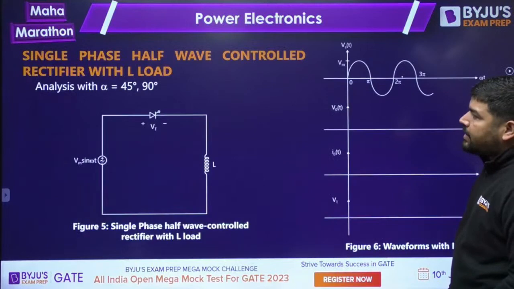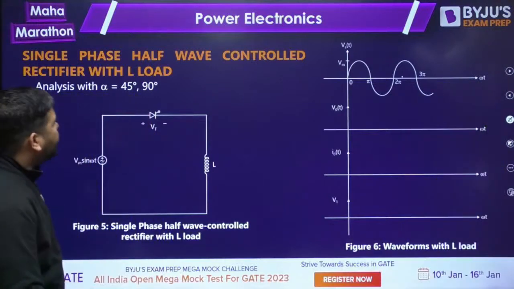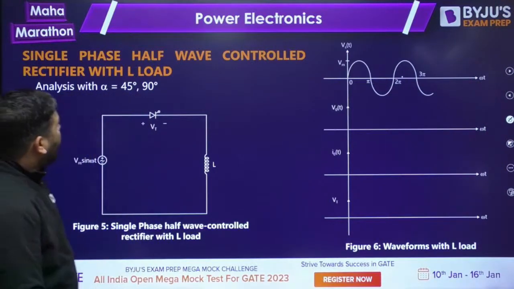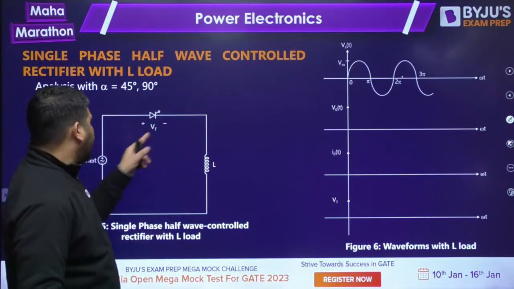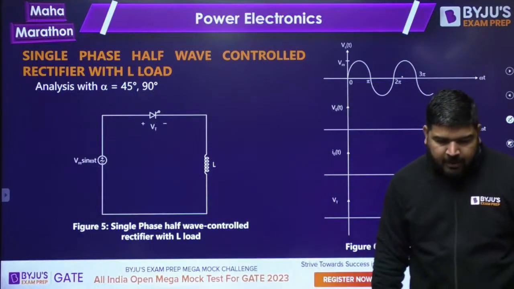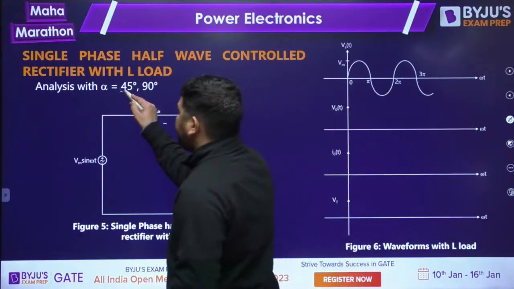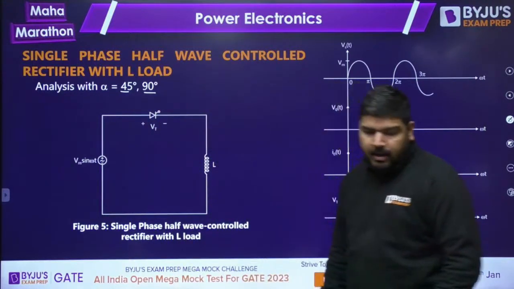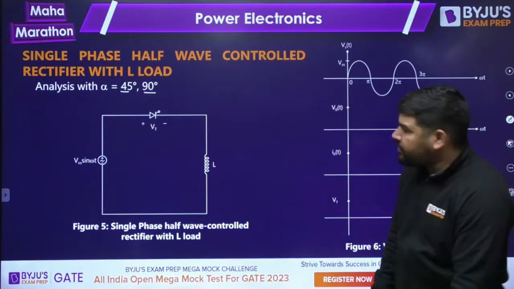Now let's move to the next thing. I am revising the phase controlled rectifier now. Okay, so I have taken the L load first. Please try to draw the wave shape. Let's see how many of you can draw the wave shape. Take the firing angle as 45 degree and 90 degree. Alpha equal to 45 and 90 degree, and draw the wave shape.